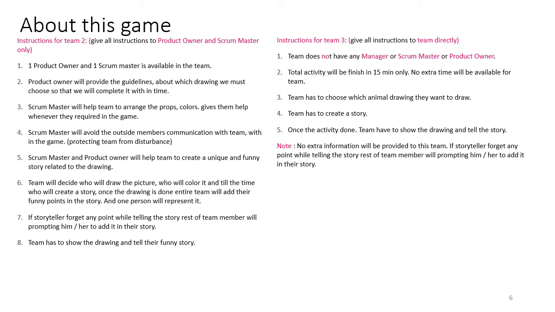The product owner already provided the entire props to team members, and team members themselves decided who is a good artist, who is a good drawing person, who can make a good drawing. That person will draw the particular animal or bird. The second person will paint it, but this time they think that we will not paint it as usual.